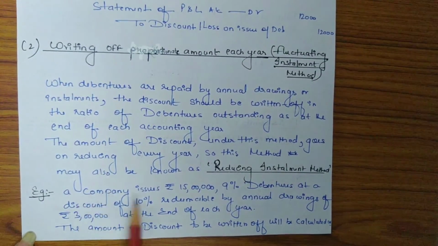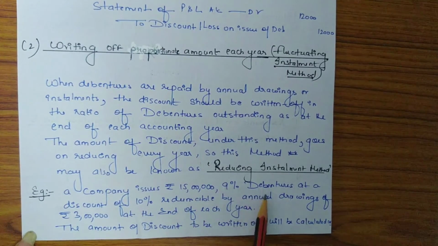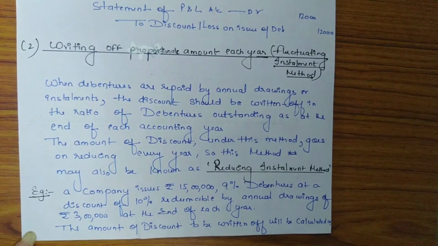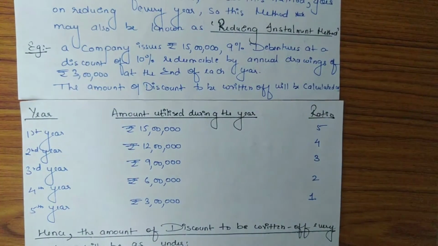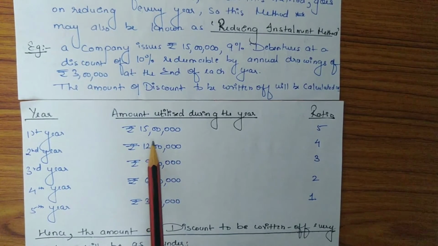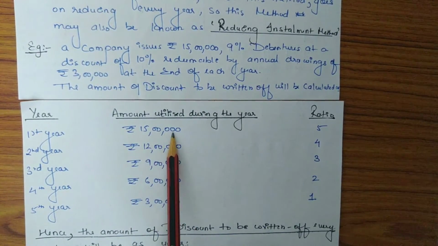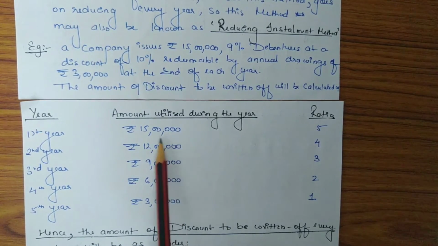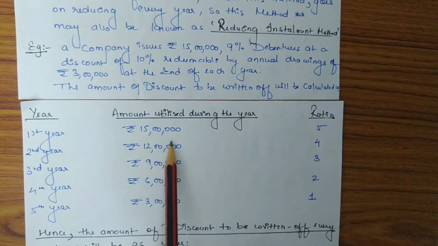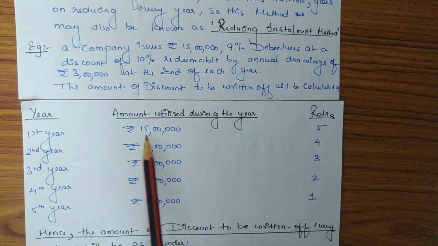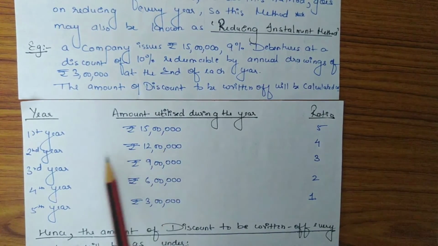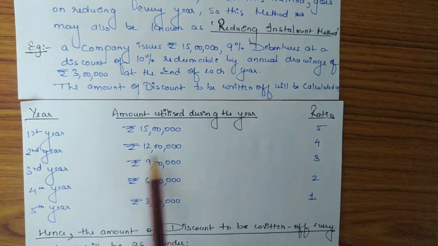फॉर एग्जाम्पल, a company issues rupees 15 lakh 9% debentures at a discount of 10% redeemable by annual drawings of rupees 3 lakh at the end of each year. So the amount of discount to be written off will be calculated as follows. Now according to the question, amount utilized by the company in the first year is 15 lakh, and at the end of the first year the company has repaid the amount of debenture of rupees 3 lakh. So 15 lakh minus 3 lakh is 12 lakh. So 12 lakh will be the amount utilized by the company in the second year.